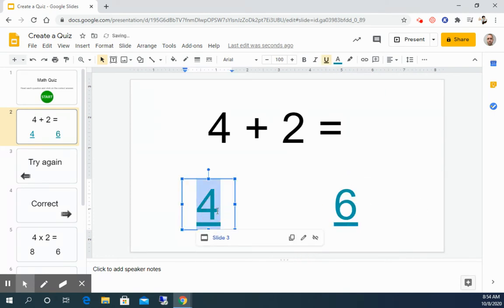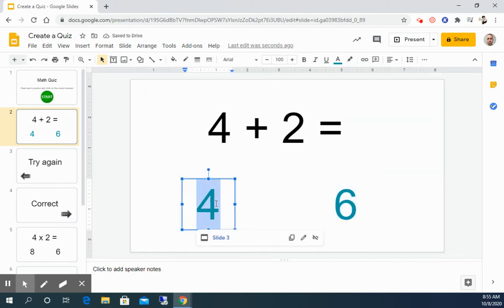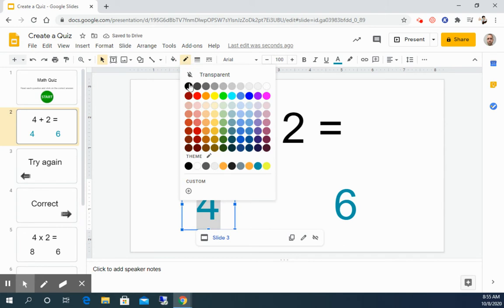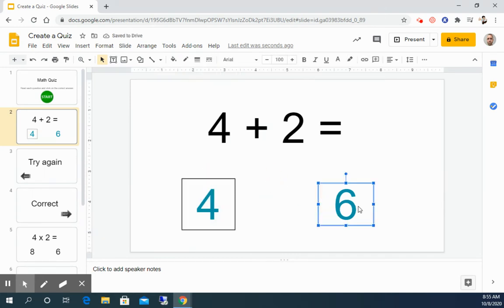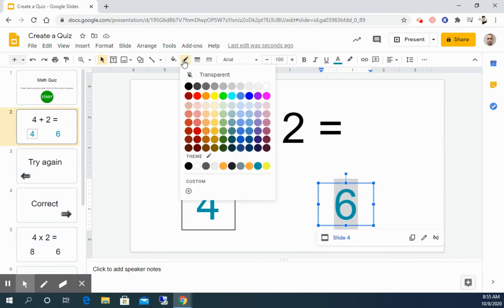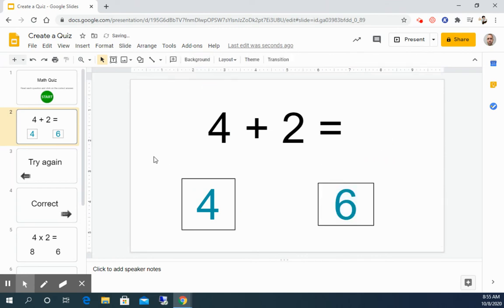And then for me too, when you link them, it underlines them. I just like to take that off. So I highlight it and then click on underline to get rid of it, but that's up to you. And then also I'm going to go ahead and put a border around my numbers. You don't have to do that, but again, I think it makes it look a little bit nicer. So again, border color, and then I just did a border weight of 2. So that's what it looks like.